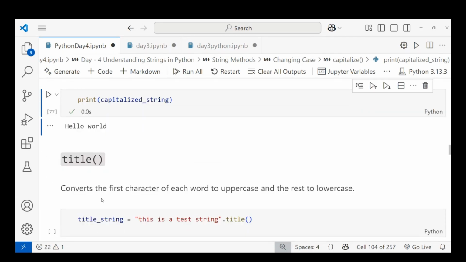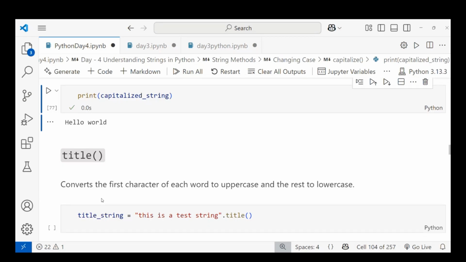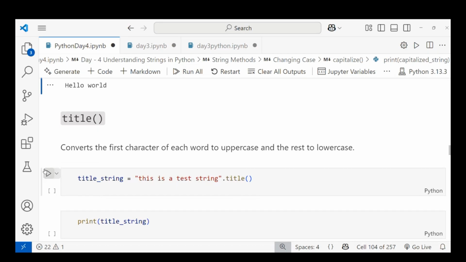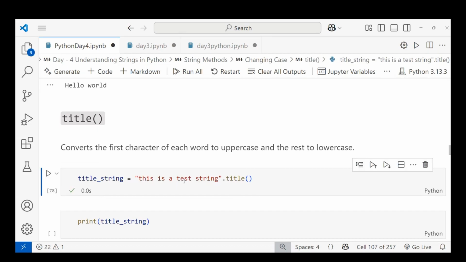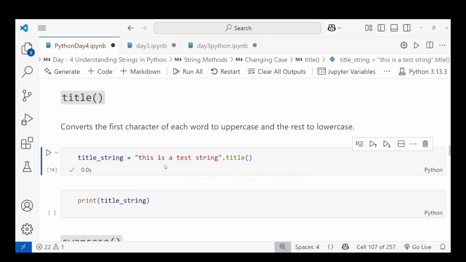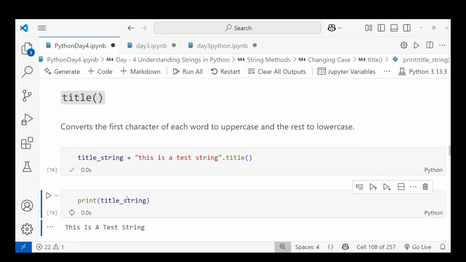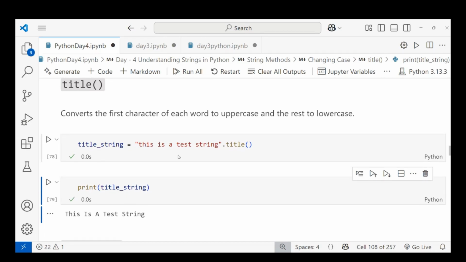Okay, let me go with the title. This is the next method in strings. Title converts the first character of each word to uppercase and the rest to lowercase. Capitalize and title do the same operation here, there is nothing to change; you can use capitalize or title. This is the test string, dot title. I'm taking another example, the title will do its operation, and I'm printing this. You can see all the strings' first letters are converted into uppercase, and the rest are lowercase. This is how it works.